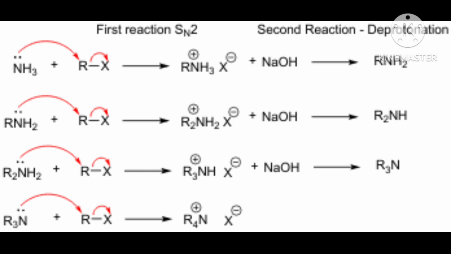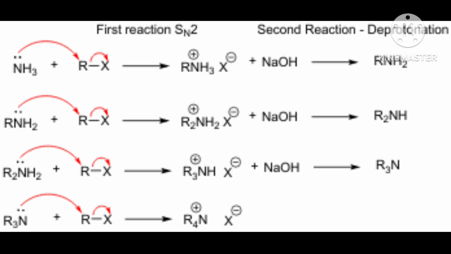Then what will happen? The 2 H's are attached to N, so one H bond will break and it will go as H plus, and the electron will be taken by the positively charged nitrogen. To neutralize this charge, hydrogen goes as H plus and the electron is taken by nitrogen.